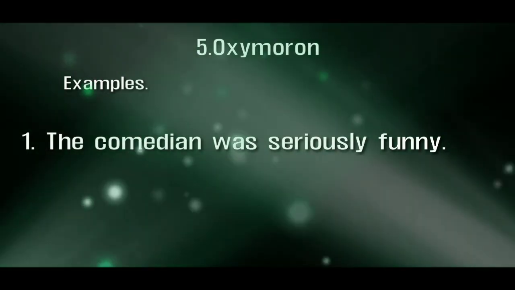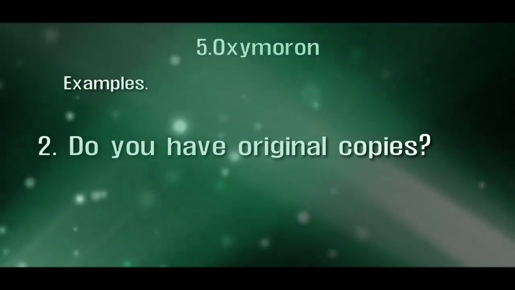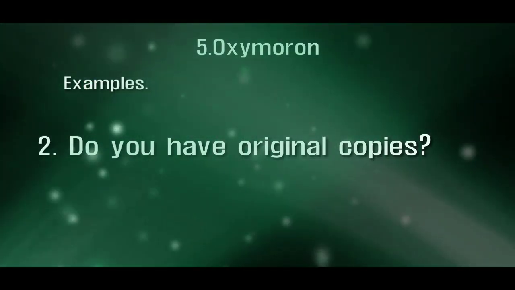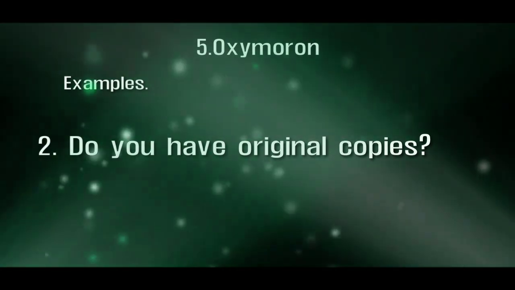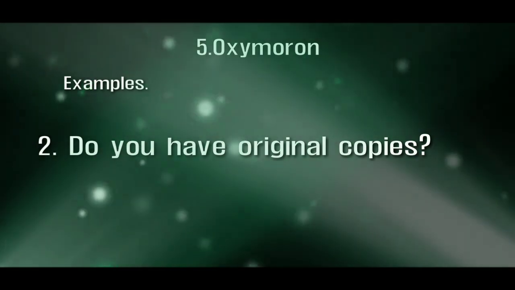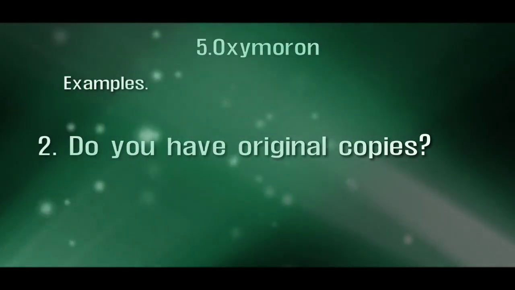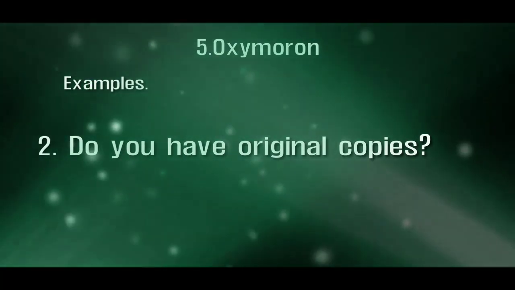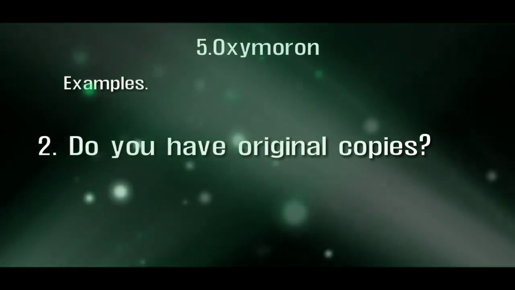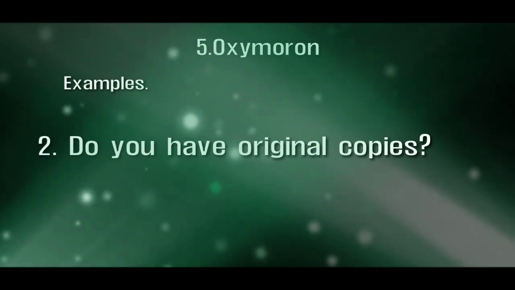Second sentence: do you have original copies? If you have a duplicate copy, you have to know that original copies exist. So that is very common sense here. If you have duplicates, then there will be original copies. And a stupid question, when it is asked by someone, is also called an oxymoron.